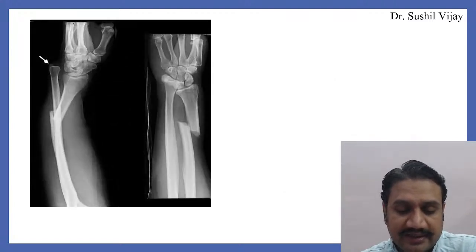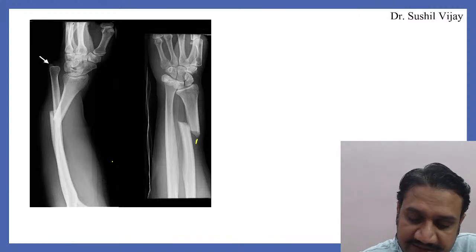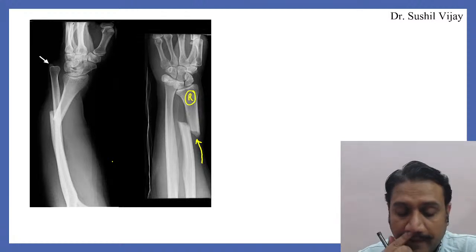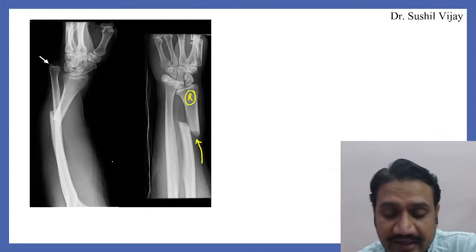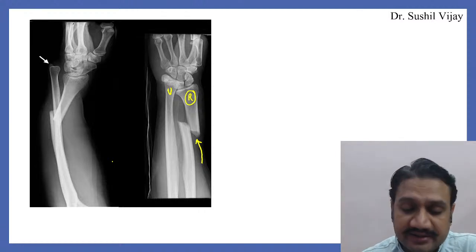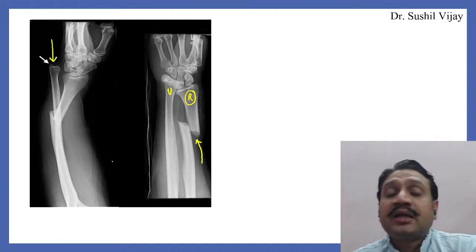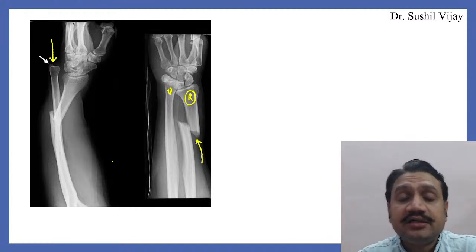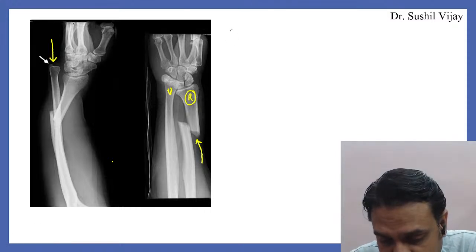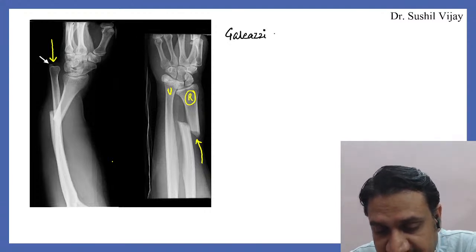When you look at the other X-ray now, look at this one. What do you appreciate here? Here there is a fracture of distal one third of which bone? This is radius. Fracture of distal one third of radius along with dislocation of the distal ulna. This is called as reverse of Monteggia. The previous image and this one is just reverse of that. This one is called as the Galeazzi fracture.